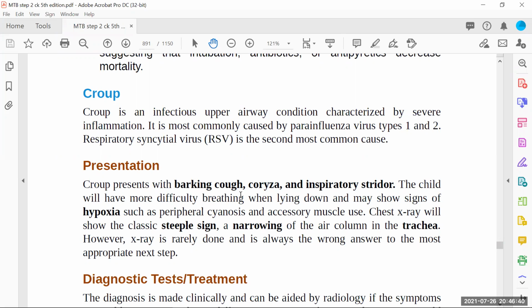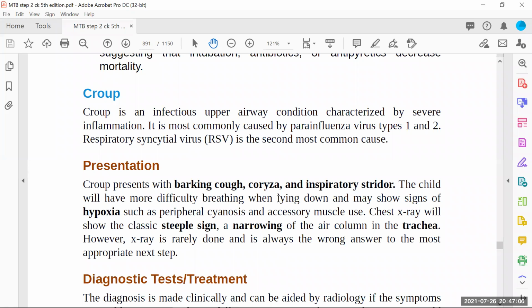When the baby inhales, there is a clear sound while inhaling the air. If the baby is producing sound while inhaling, that is inspiratory stridor. When the baby coughs it's like barking, and there's clear inflammation of the nasal and buccal mucosa, that is coryza. If these three things are there, it will help you make a diagnosis of croup.